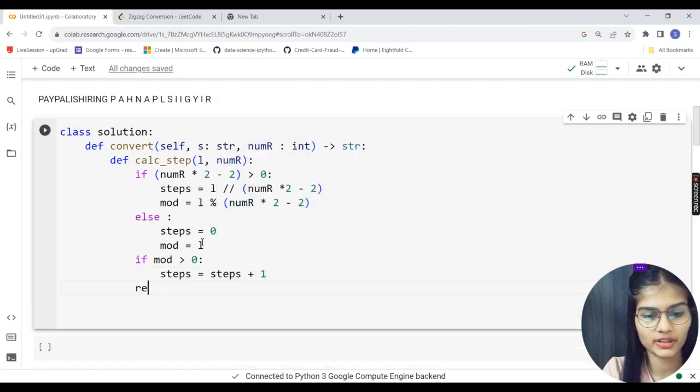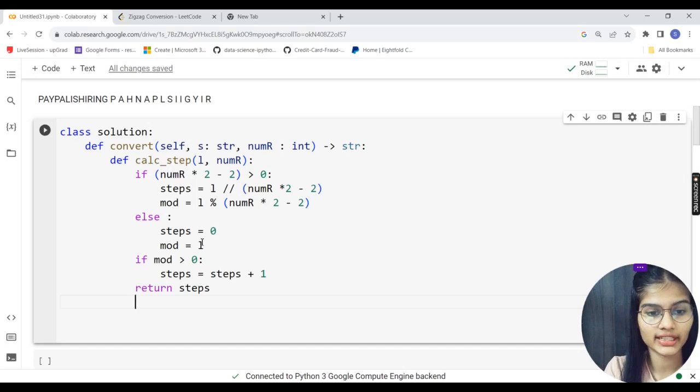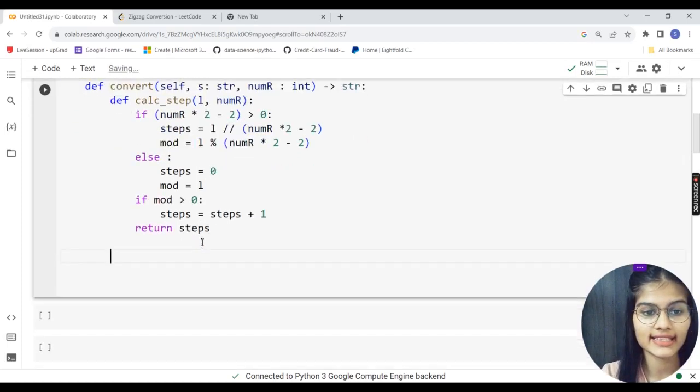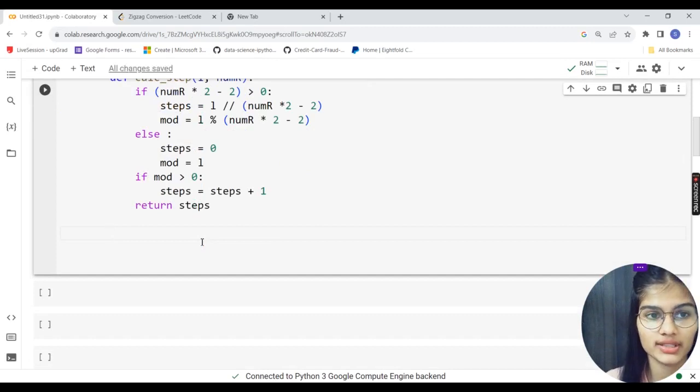Down the line, I am simply going to return those steps. So this is what firstly conditions we have to apply over here. Next, I am going to put down some more conditions to follow and check for this particular program.